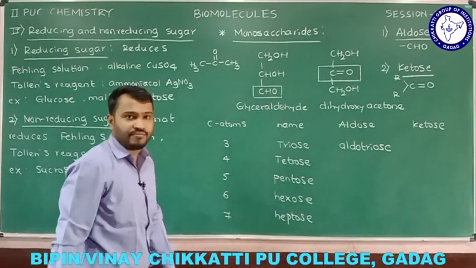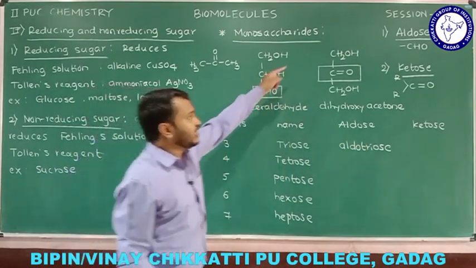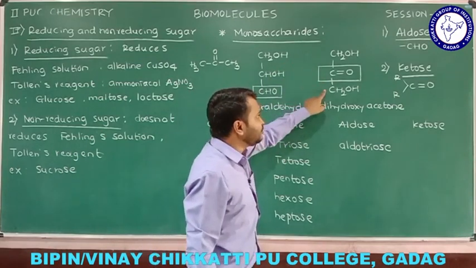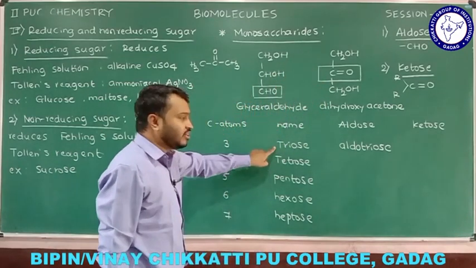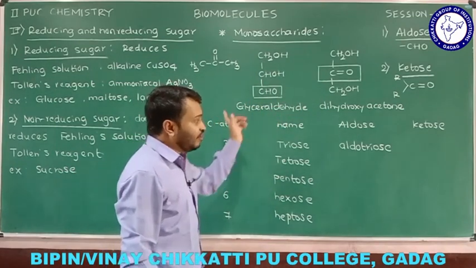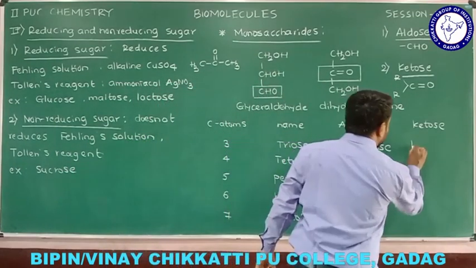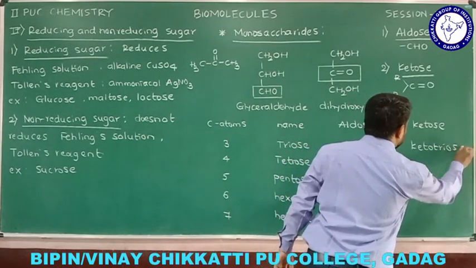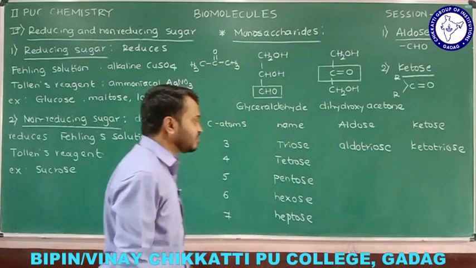3 carbons we have. Let us assume, if you consider dihydroxyacetone as an example, how many carbons do we have? 3 we have. That is nothing but triose. But what is the functional group? Functional group is ketone. Therefore, how are you going to get it here? This you can call ketotriose. This we call ketotriose.